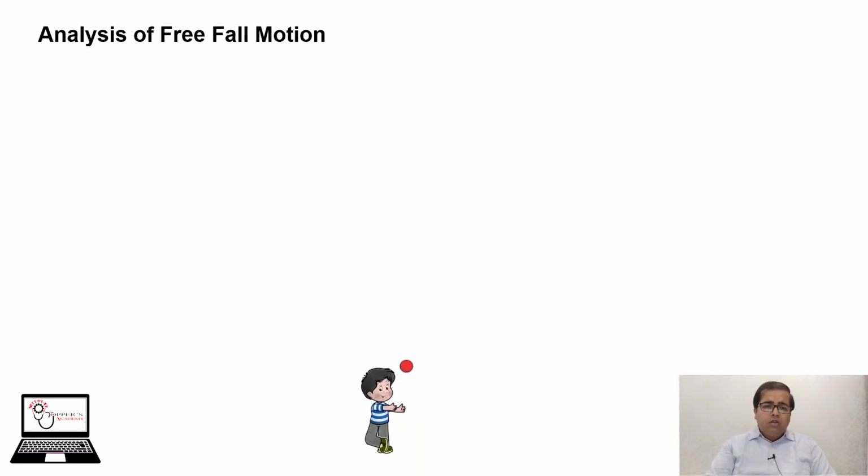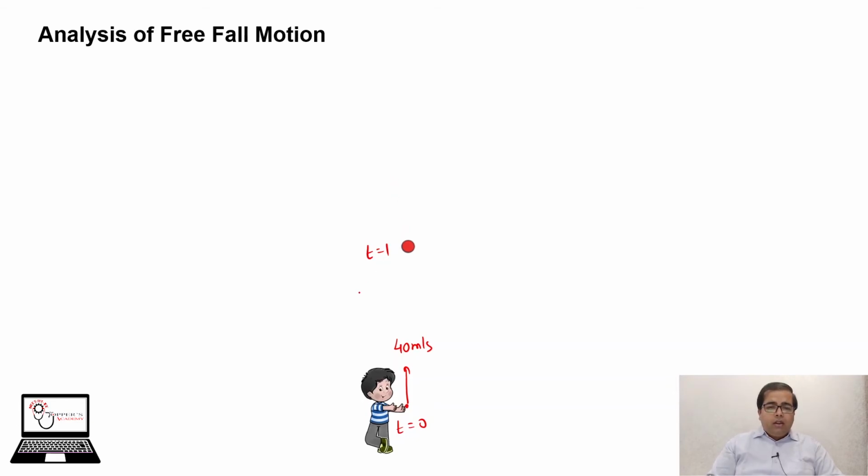Let's understand this concept. This is the total motion of the ball. Now I am going to break the motion into 1 second intervals. This is the motion of 1 second. This is t equal to 0, and this is t equal to 1 second. At t equal to 0 seconds, it was thrown with velocity 40 meter per second.